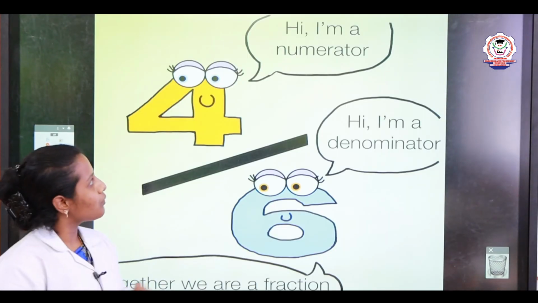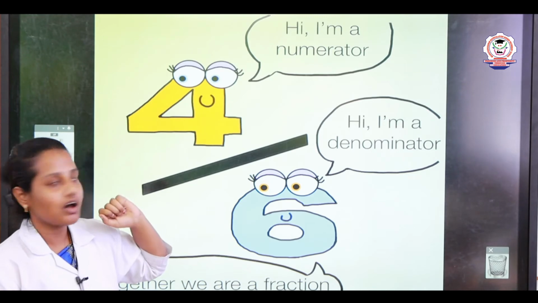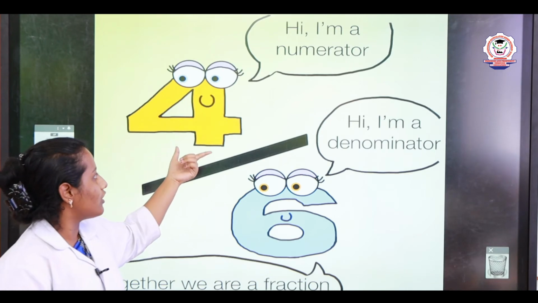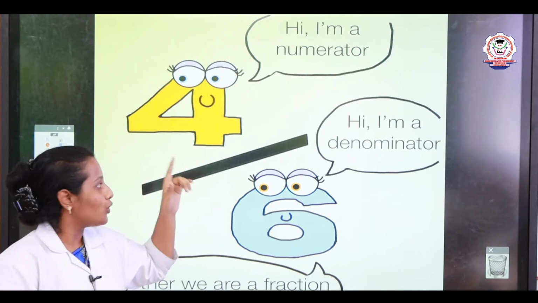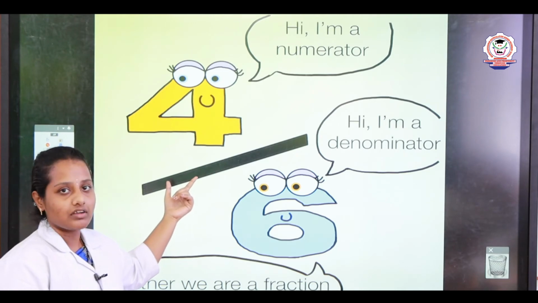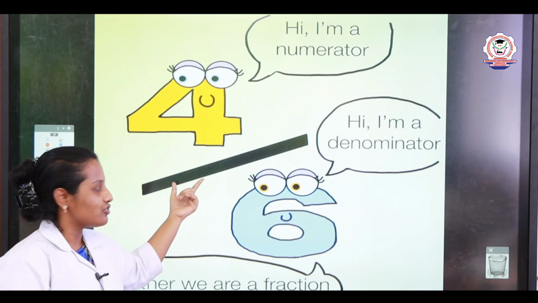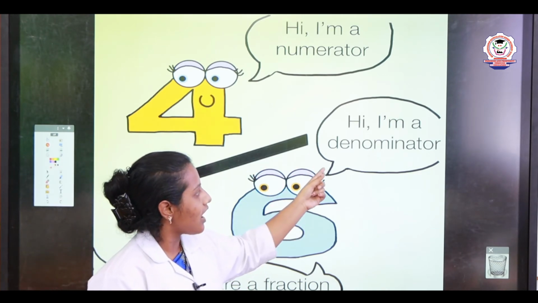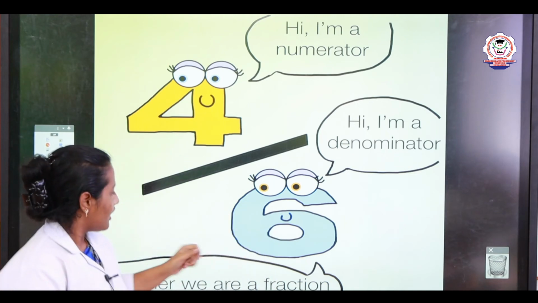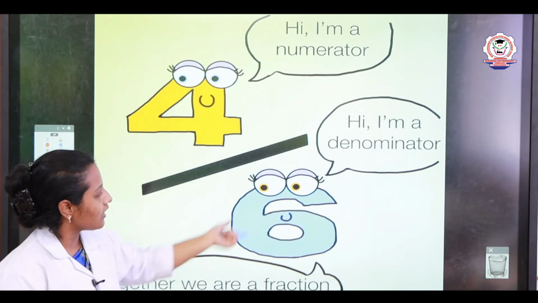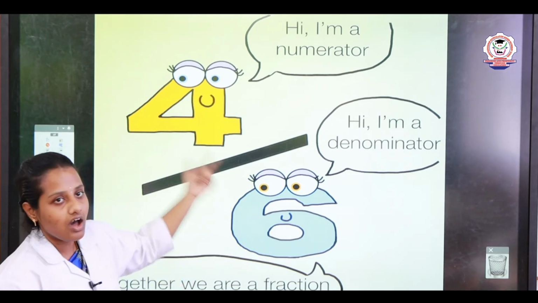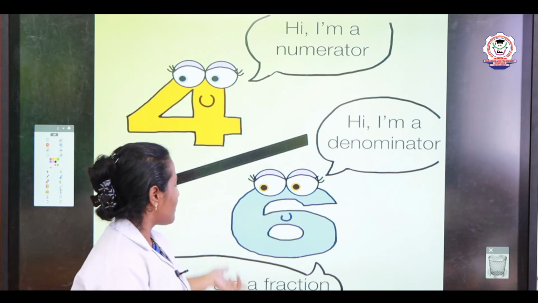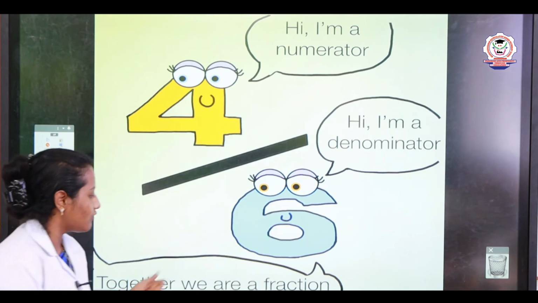Yes. See this picture, what have they given? I'm a numerator. Which number is telling that I'm a numerator? Yes, very good. The 4 is telling that I'm a numerator. After that, they have given one line now, my dear. That is the division line. Next, see the next one. What is the 6 telling? I'm a denominator. Together we are a fraction. Yes, we already know that numerator and denominator divided by the division line is called a fraction. Together we get the fraction.